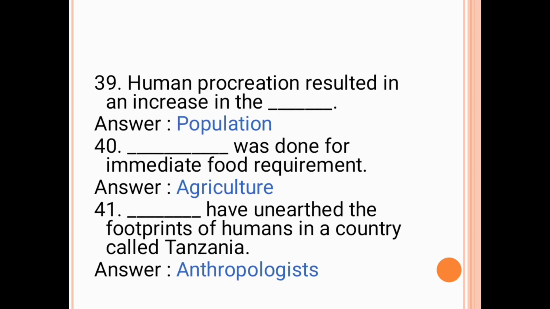The next question is, human procreation resulted in an increase in the dash. The answer is population. The next question is, dash was done for immediate food requirement. The answer is agriculture. The next question is, dash have unearthed the footprints of humans in a country called Tanzania. The answer is anthropologist.